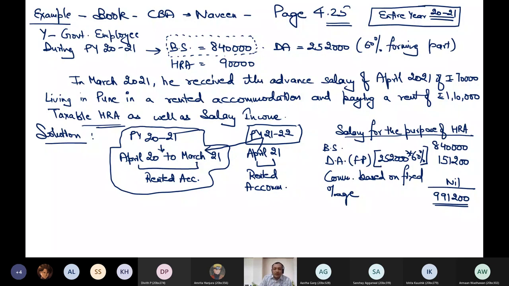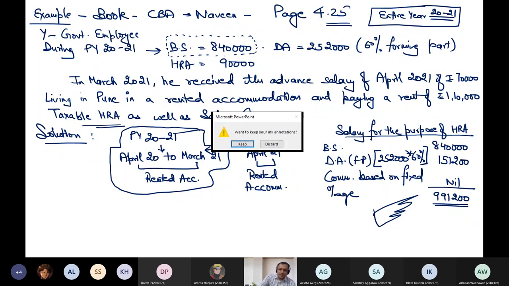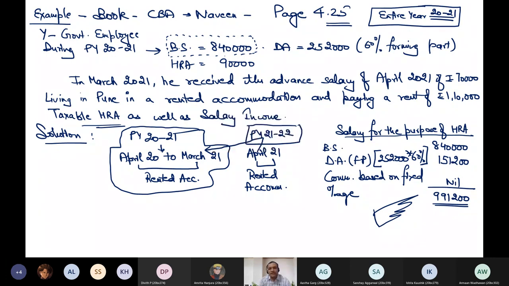That is why I will not include April 21 salary while computing salary for the purpose of HRA exemption for the previous year 2021. And that is why I skipped adding this 70,000 in this value, 991,200. If it is understood, please raise your hand. This is the meaning of salary to be included on due basis.